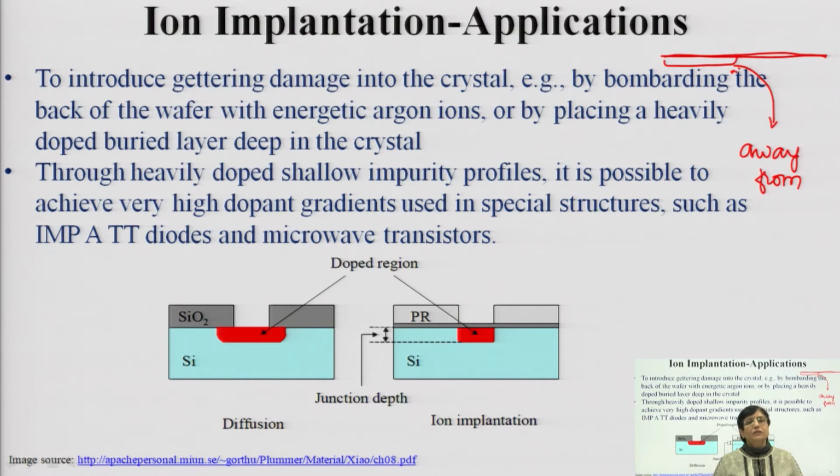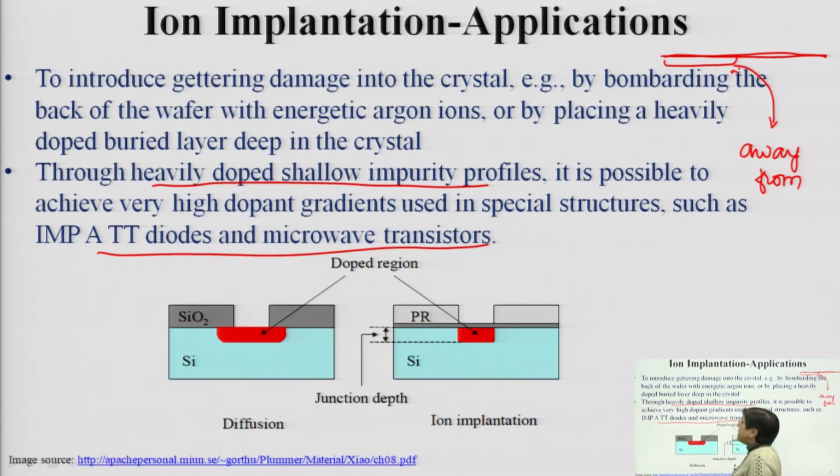Heavily doped shallow impurity profiles can be obtained. It is possible to achieve high dopant profiles also in special structures such as IMPATT diodes, and for microwave applications, where you need abrupt junctions or abrupt changes in profile. Such kinds of devices can also be easily fabricated using ion implantation.